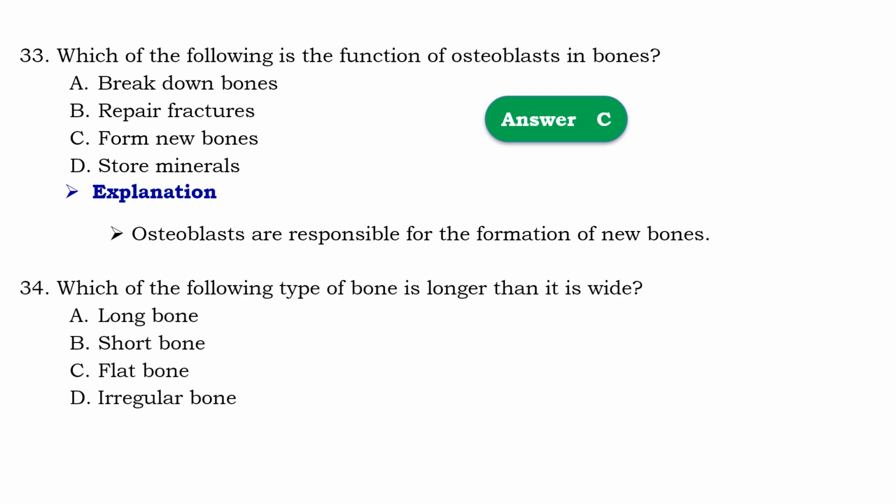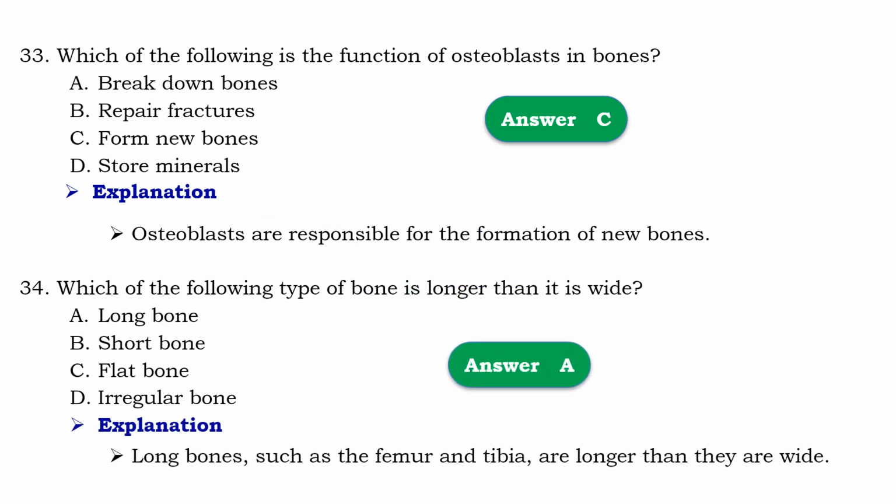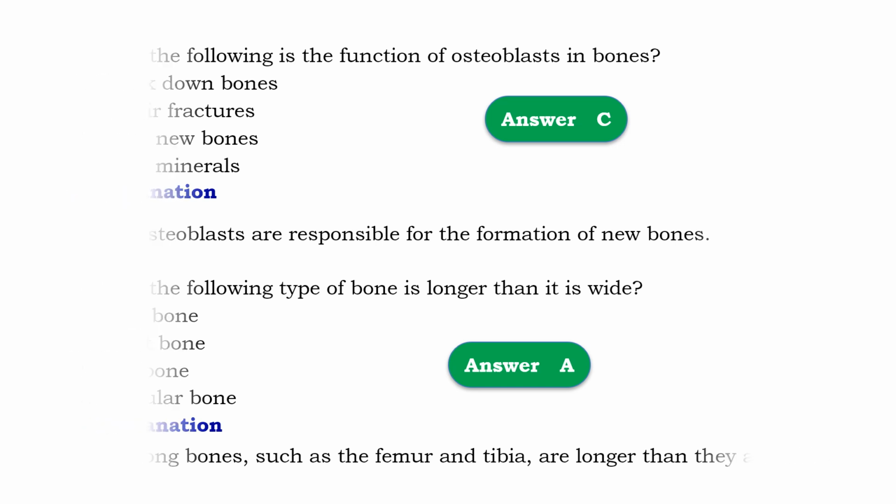Question number 34. Which of the following types of bones is longer than it is wide? So that should be A, long bones. It means that long bones such as the femur and tibia are longer than they are wide.